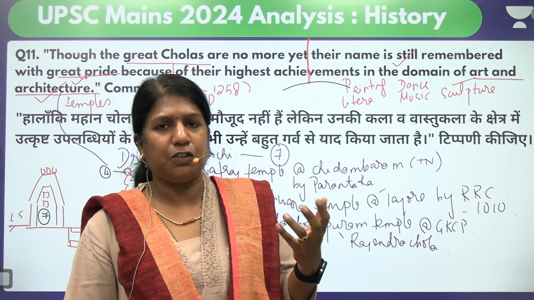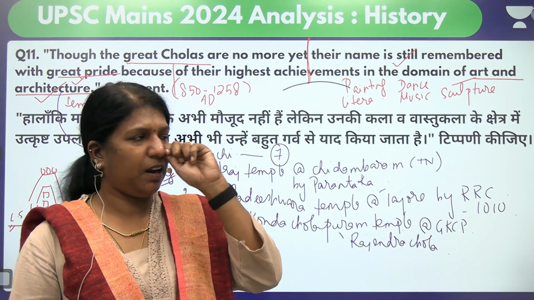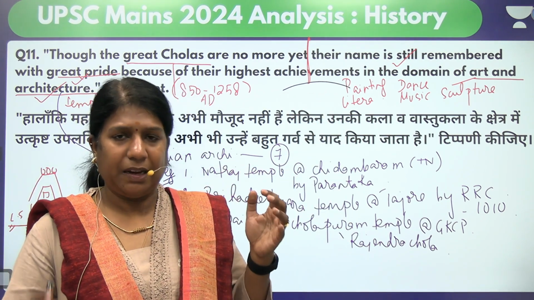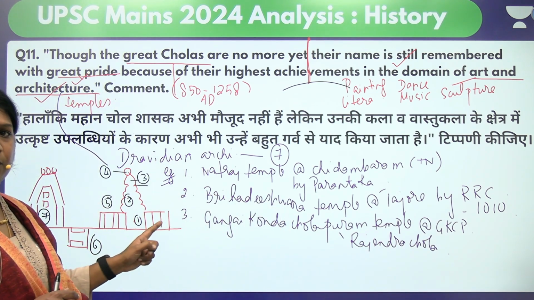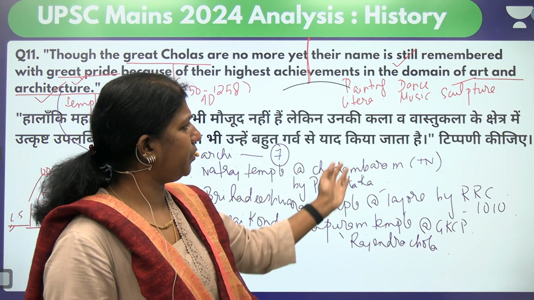So the Devadasis used to dance in the temple. So dance got promoted, and particularly what dance was promoted during the Cholas? It was Bharatanatyam. So they were like these girls dancing in the mandapa of the temple. So these mandapas were for dance. Getting it? So about dance, and you can quote Natraj here.